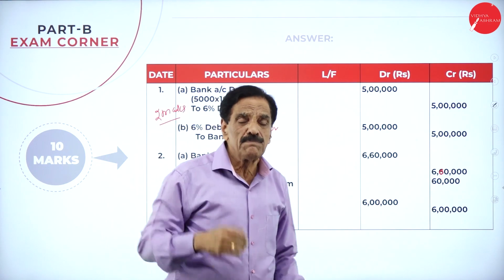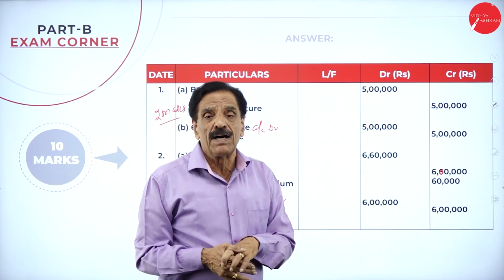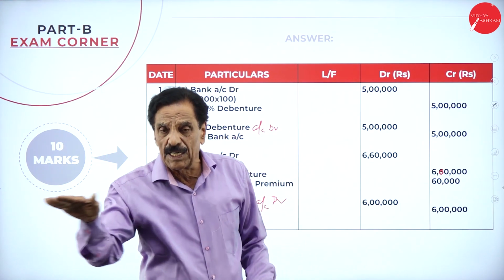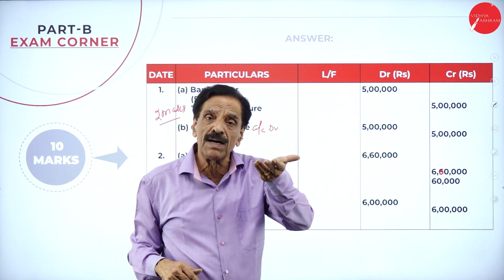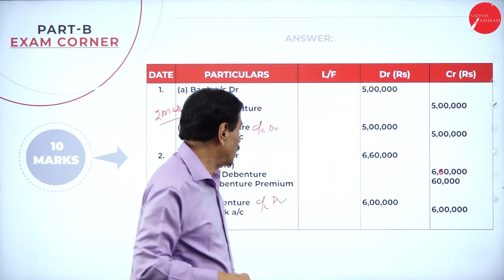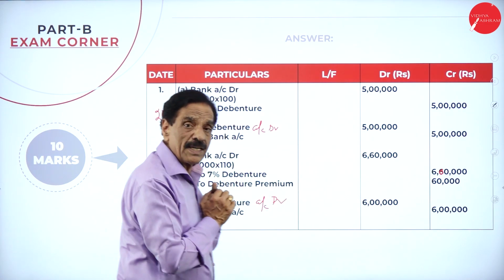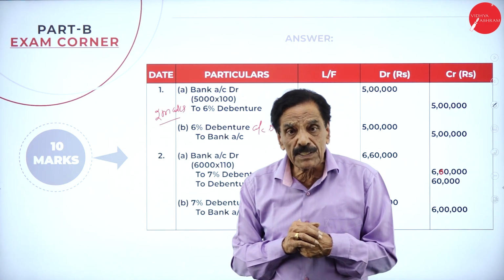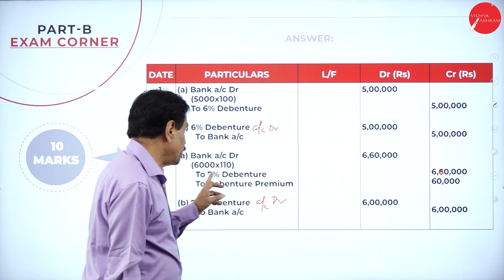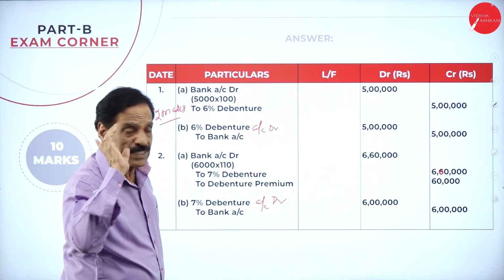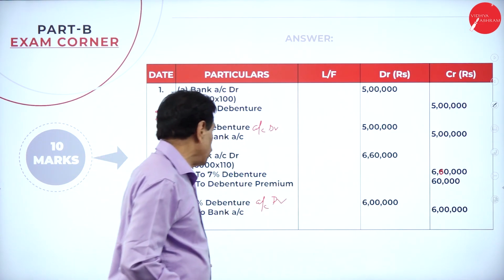Issued at premium, but paid at par. Entry: bank account debit to debenture account, premium; paid at par, debenture account debit to bank account. What's your face value? 100, at a premium of 10% means 110. Bank account debit 6,000 into 110, 6,60,000, 7% debenture.